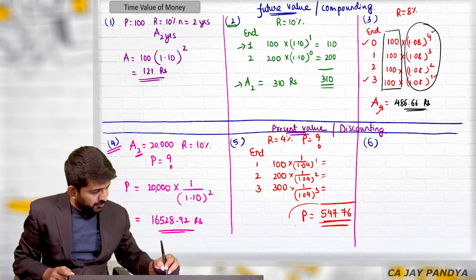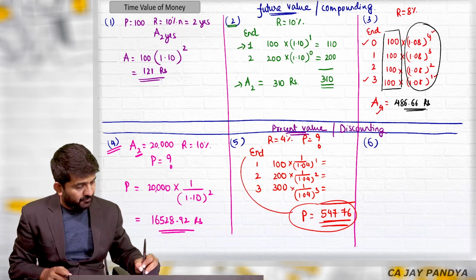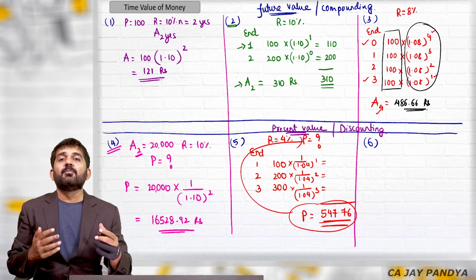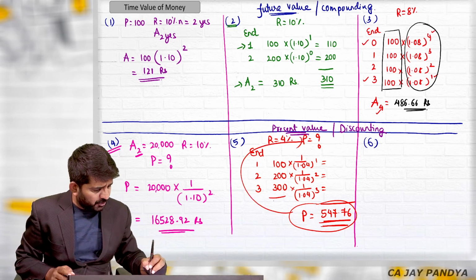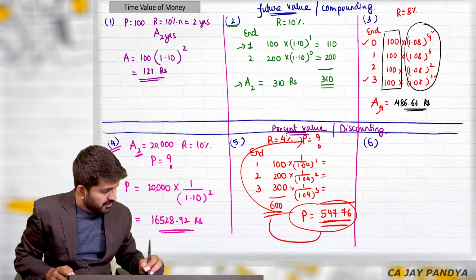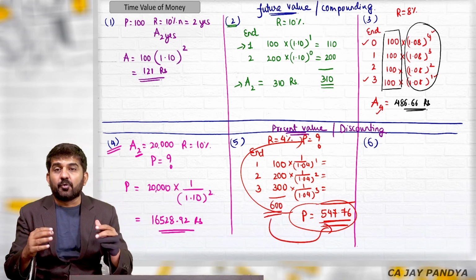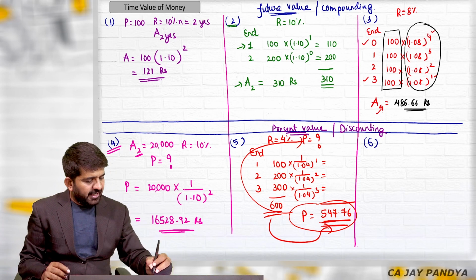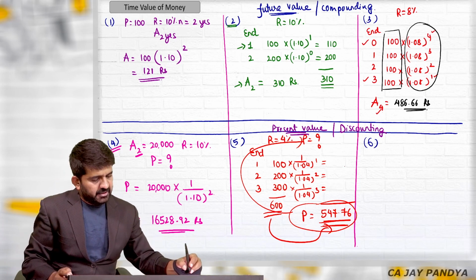Please understand, I have written it over here, but it is a present value, right? We have removed the interest and it is very simple. See, the total will be 600. But this is less than 600. So we have removed the interest, we have discounted, and those installments are not equal. Sixth one.